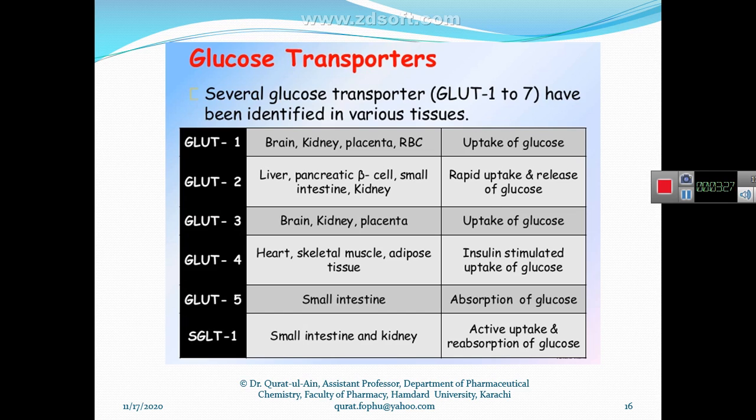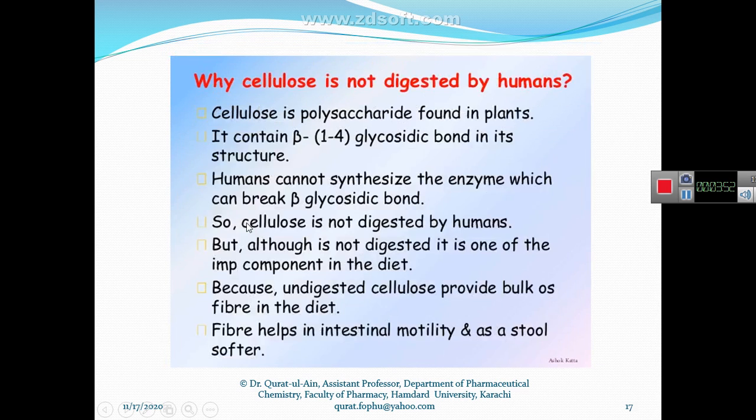There are seven types of glucose transporters found in different parts of our body: GLUT1, GLUT2, GLUT3, 4, 5 and SGLT1. These molecules are glucose transporters found in different places in our body, and they help in the absorption of glucose. And the question is this: why is our body not able to digest cellulose?